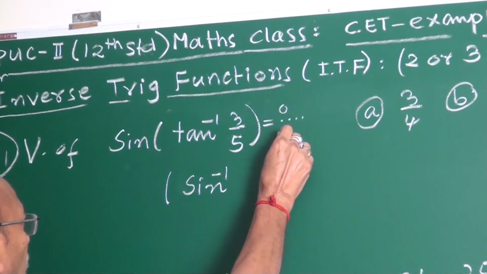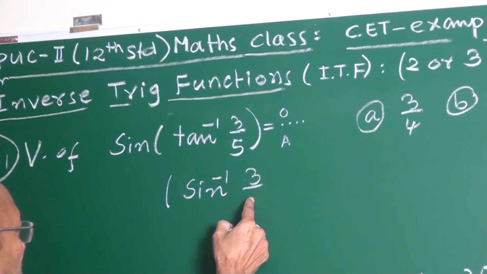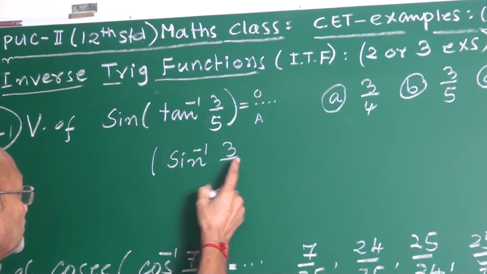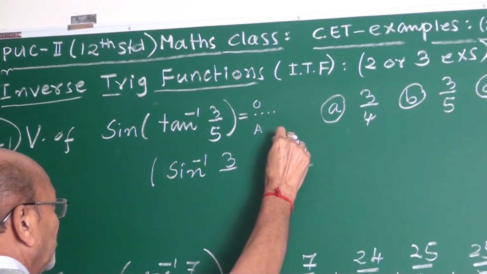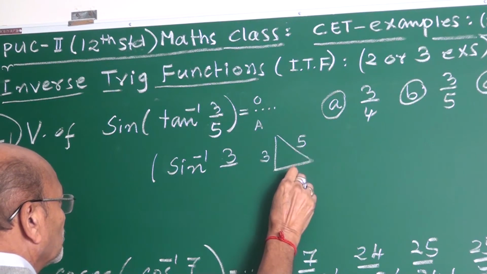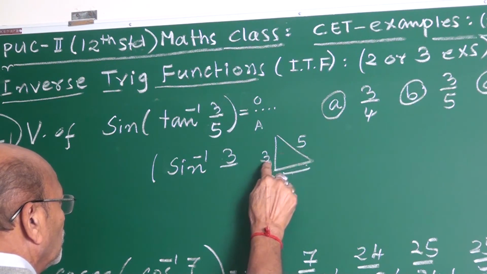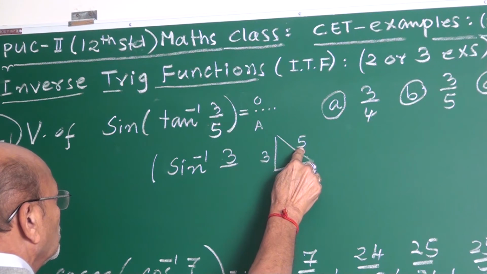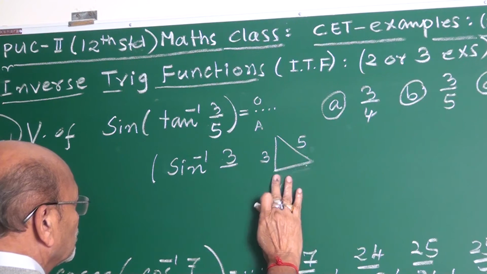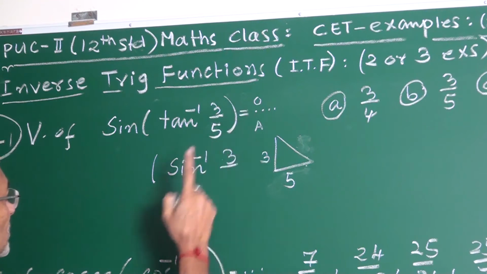Sine means we want opposite upon hypotenuse.